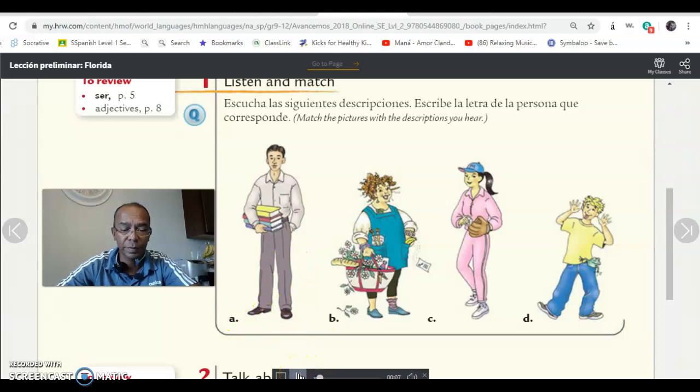Lección preliminar. Repaso de la lección. Actividad 1. Listen and match. Escucha las siguientes descripciones. Escribe la letra de la persona que corresponde.